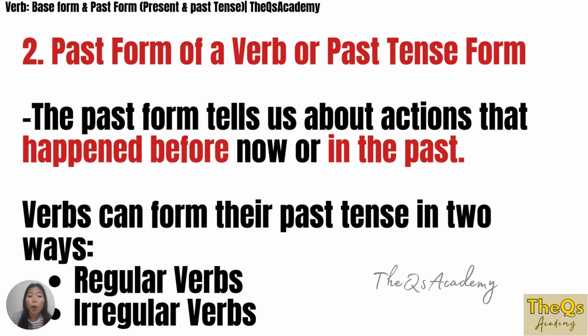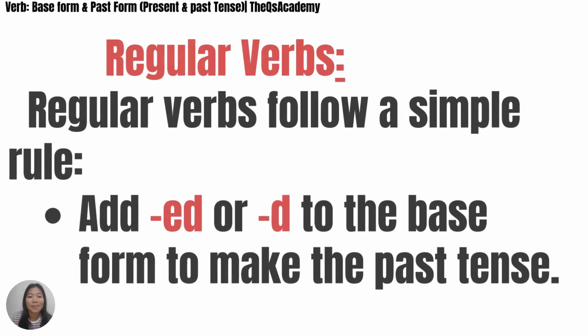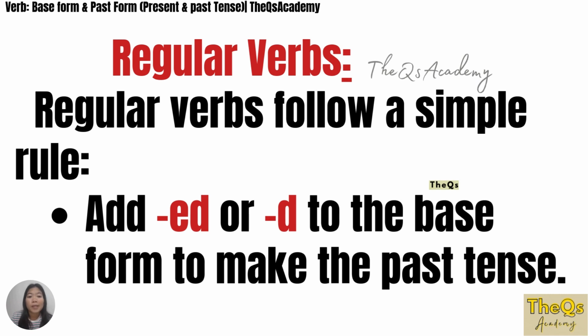Two, past form of a verb or past tense form. The past form tells us about actions that happened before, now, or in the past. Verbs can form their past tense in two ways, regular verbs and irregular verbs. Regular verbs. These are the verbs that follow a simple rule, like you add ed or d to the base form to make the past tense.